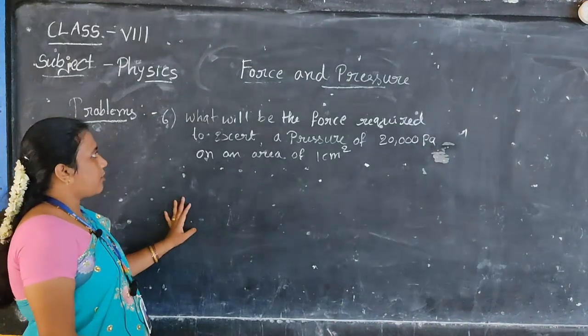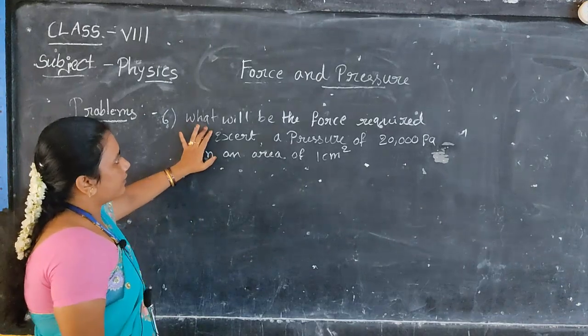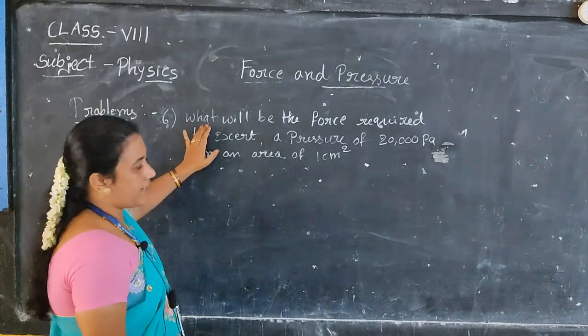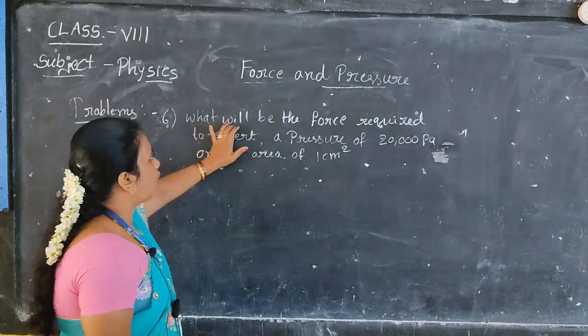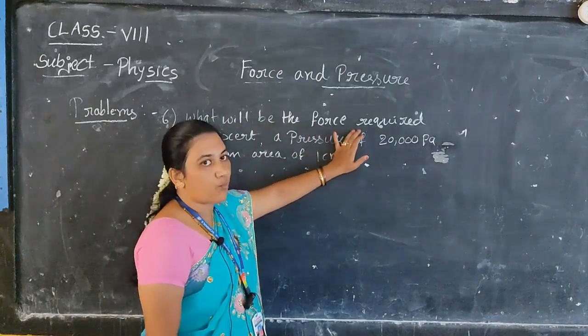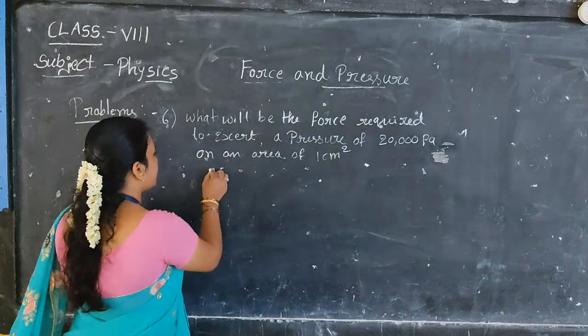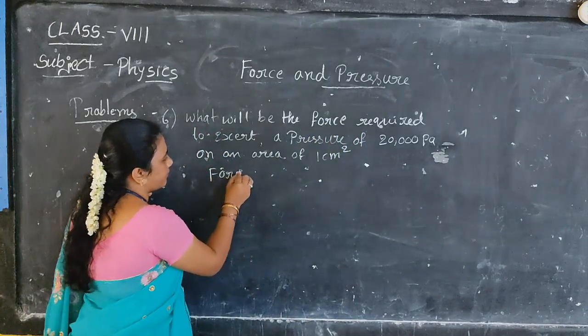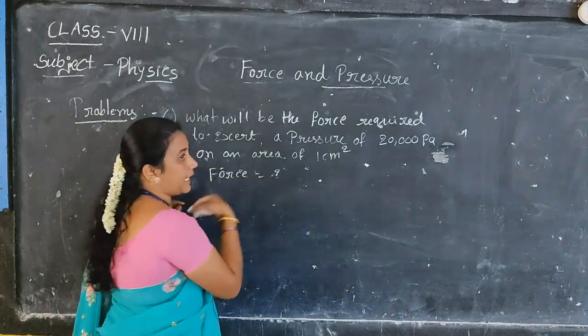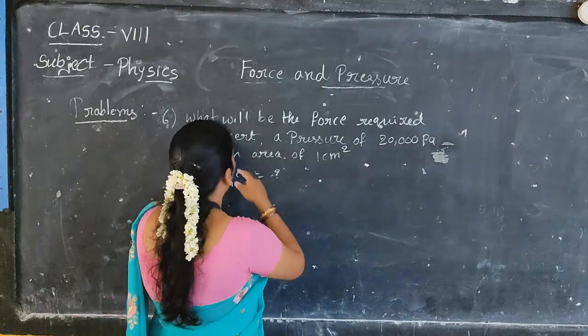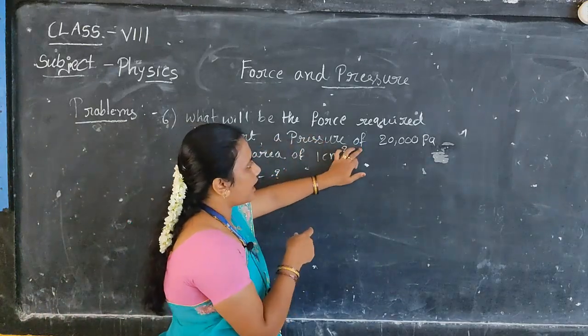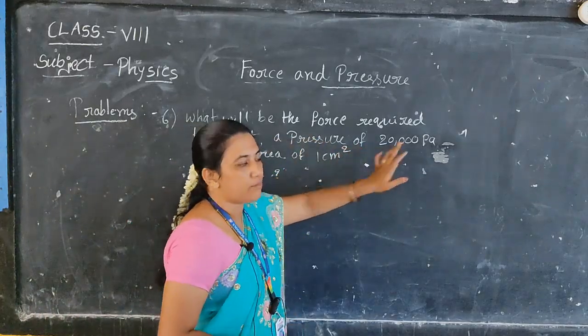Coming to the next problem. Here first of all we have to know what is given in the problem. What will be the force required? Means what we have to calculate? Force we have to calculate. So force is equal to question mark. We want to calculate that. Next, to exert a pressure of 20,000 Pascal.